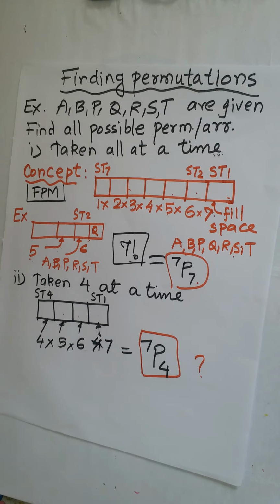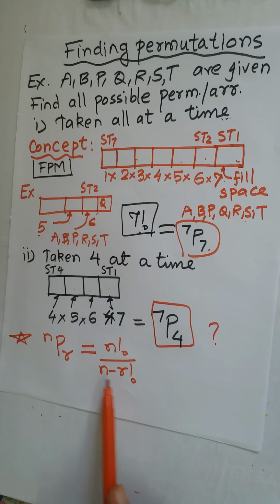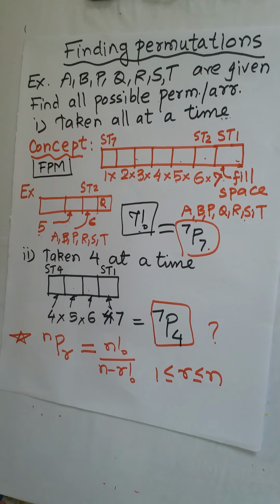Let's see. So let's define a term npr as n factorial upon n minus r factorial. Now the question arises, what is n and what is r and what is the relation between them? So yes, r and n, they are natural numbers. r is less than or equal to n and greater than or equal to 1.